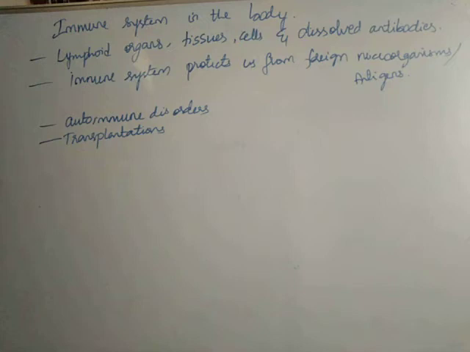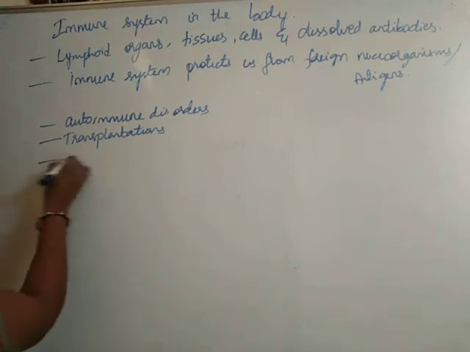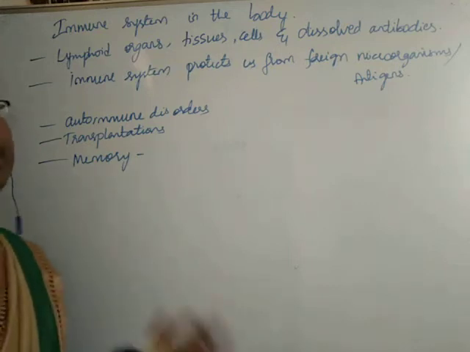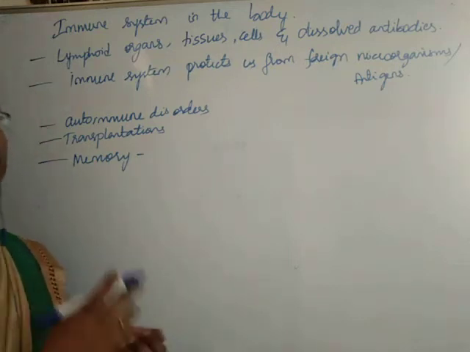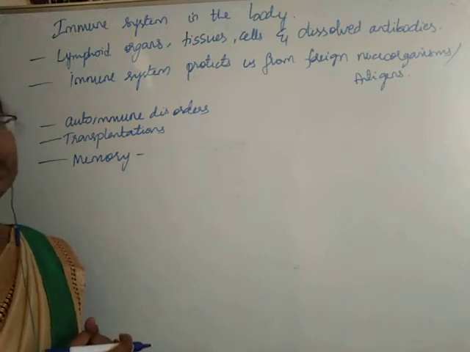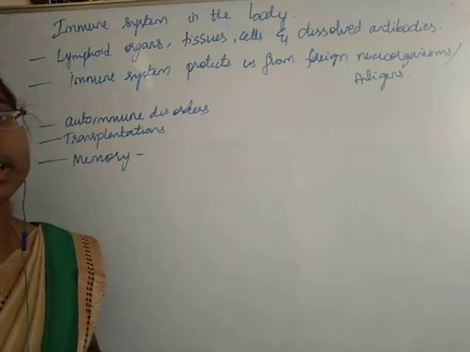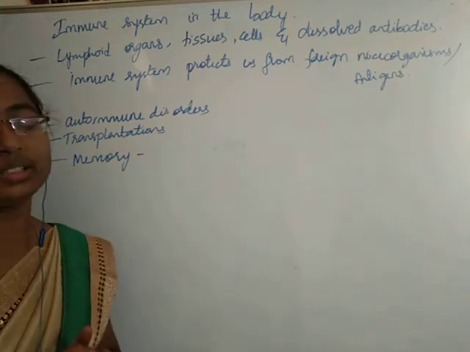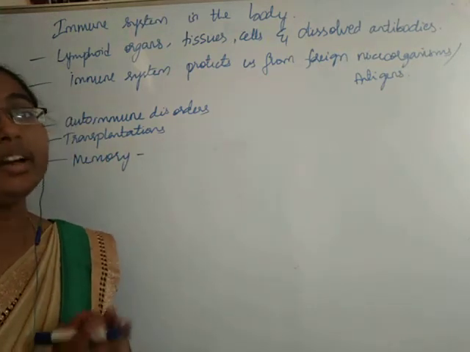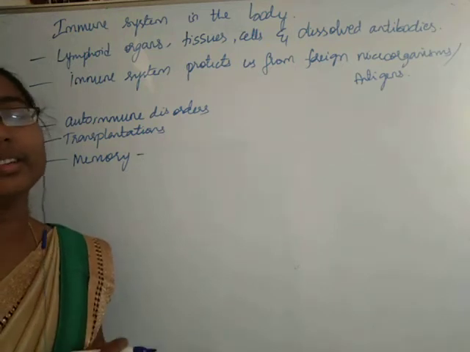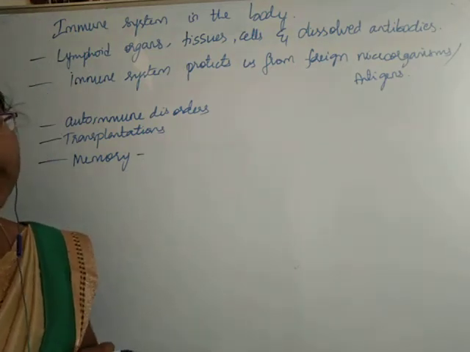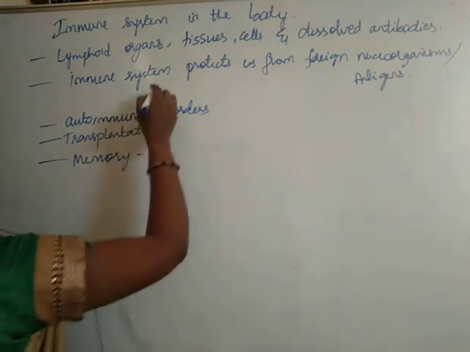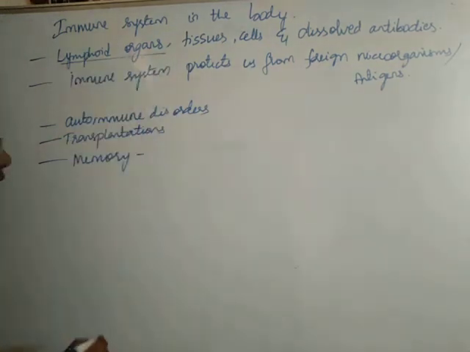Okay, so even our immune system has memory, as I have already told you. It will generate immune responses and it will also remember against which it has generated immune responses. Okay, so students, in this topic we will be learning in detail about the lymphoid organs.